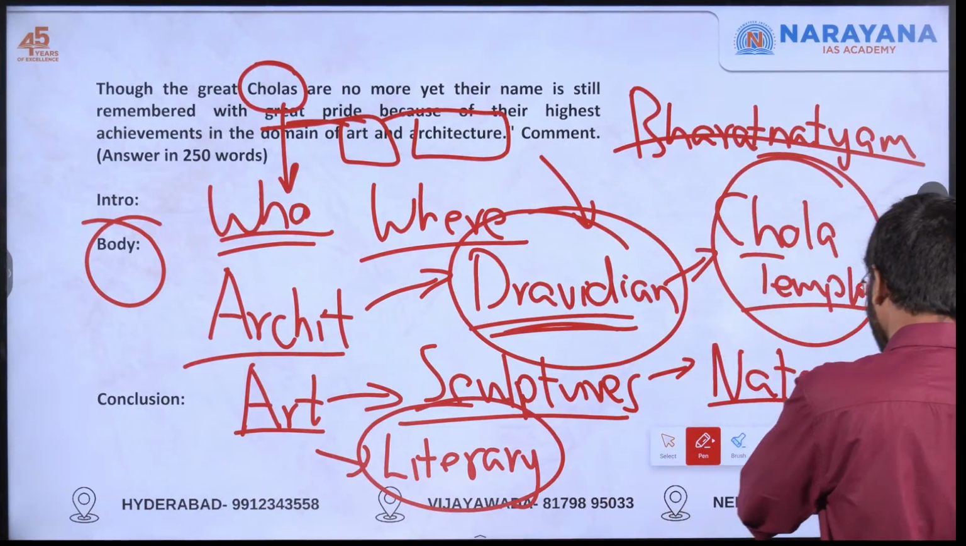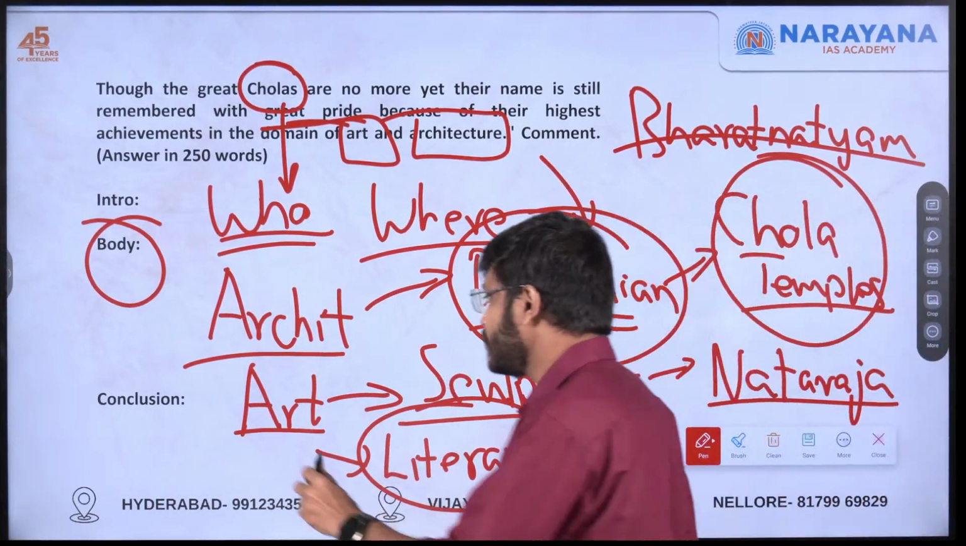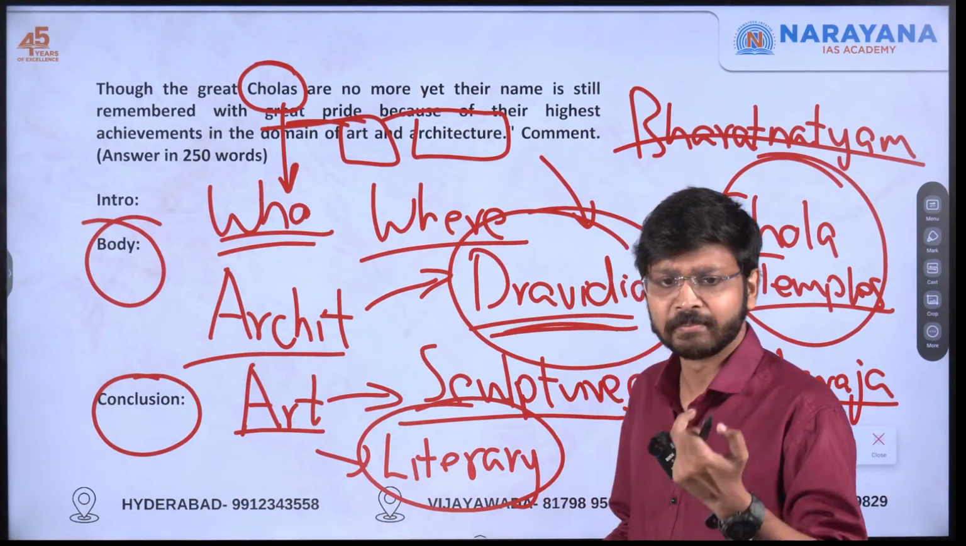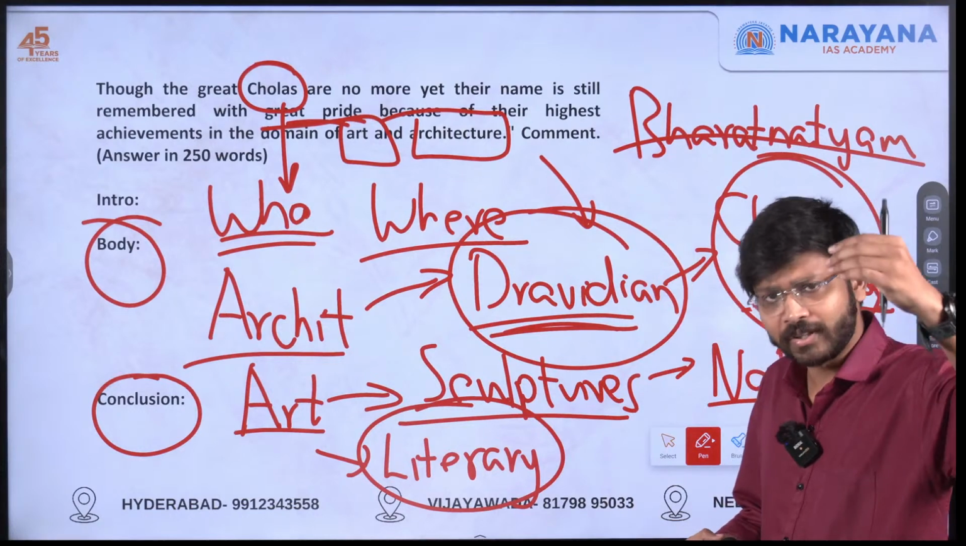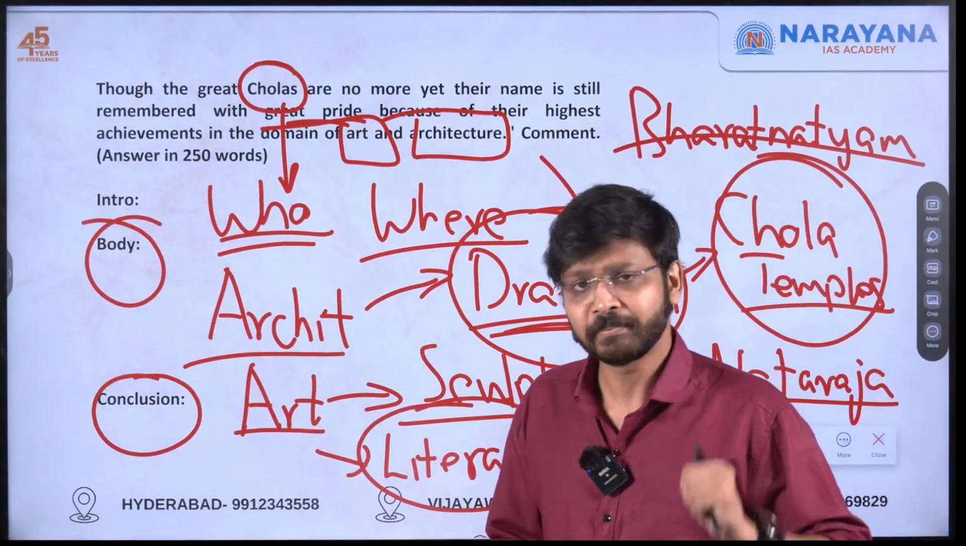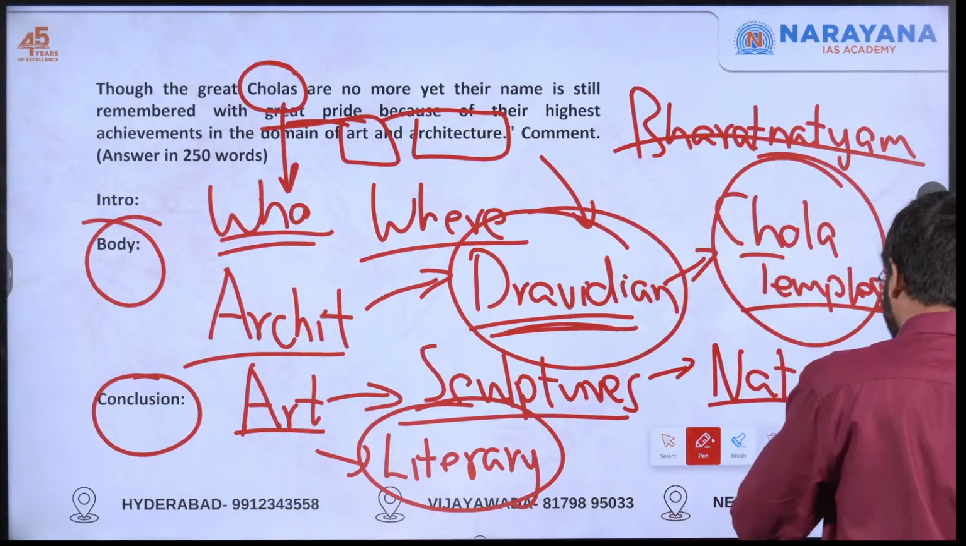Okay. All right. And finally, how can we conclude? You can take the summary of all these points. How this Dravidian architecture, Bharatanatyam, that G20, with all these things, you can make a conclusion that Chola legacy is still prevalent. Like that way, you can conclude. All right.